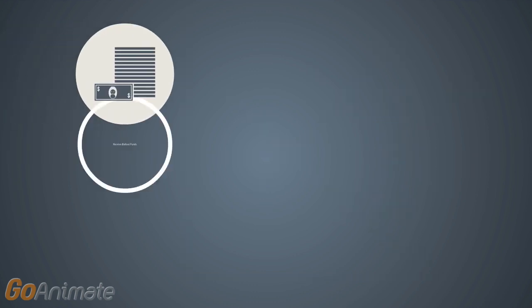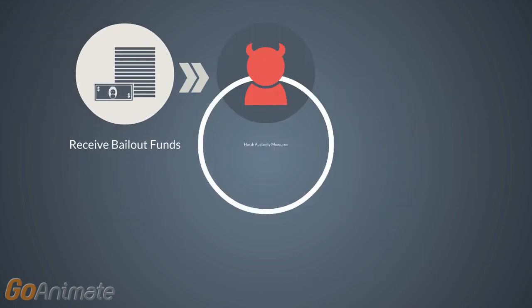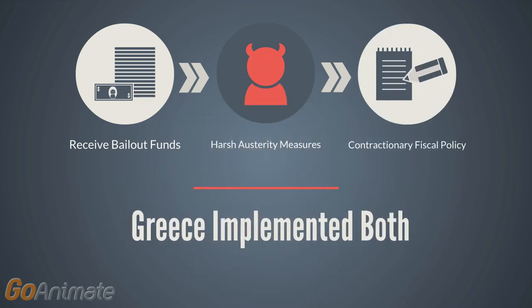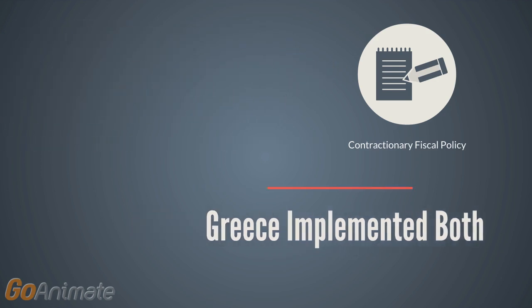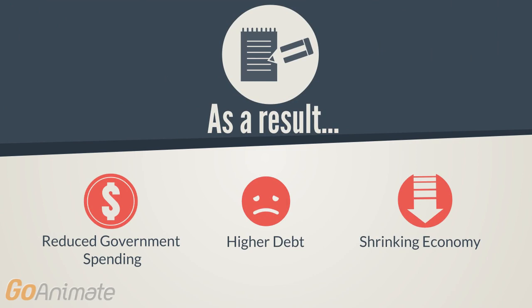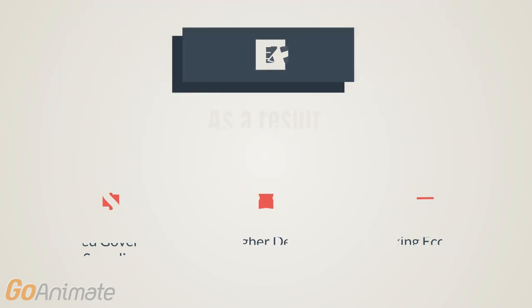In exchange for international bailout funds, Greece agreed to implement harsher austerity measures, which is a result of implementing contractionary fiscal policy, where the government will decrease its expenditure or increase taxes, in this case both. As a result of contractionary fiscal policy, Greece's economy shrank over the years and is now struggling to cope and expand. This will cause Greece to fall deeper into debt as government spending is cut.